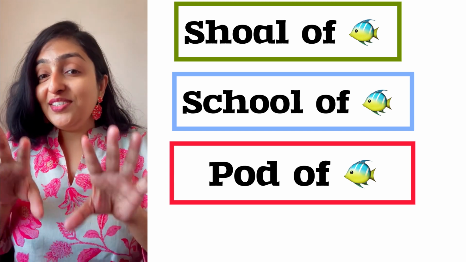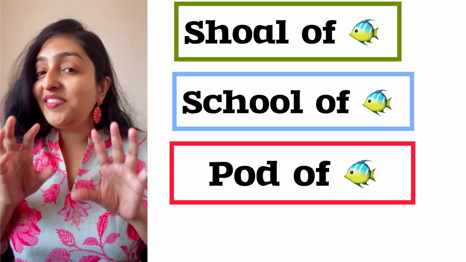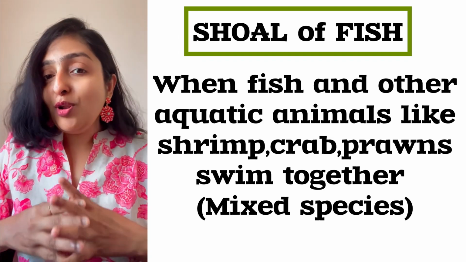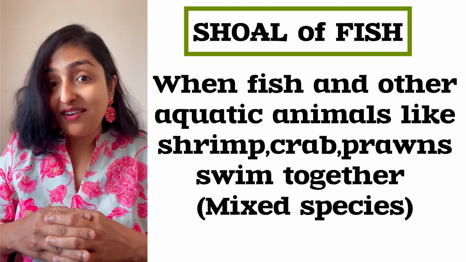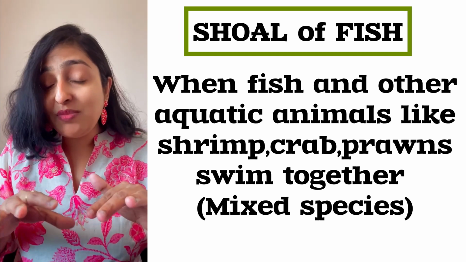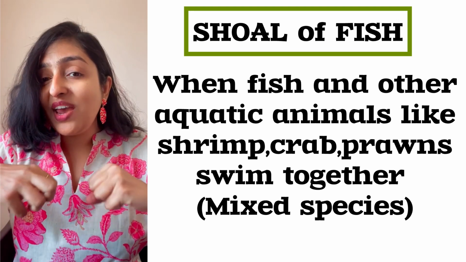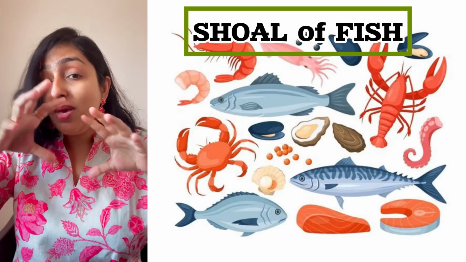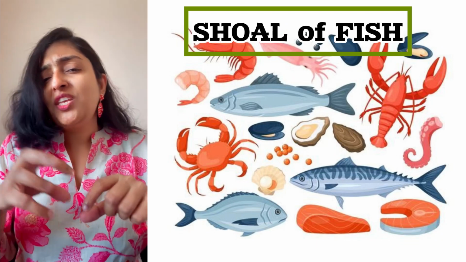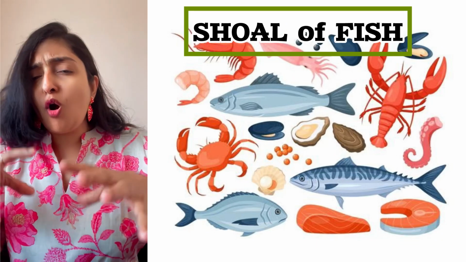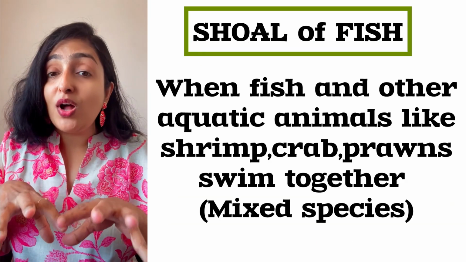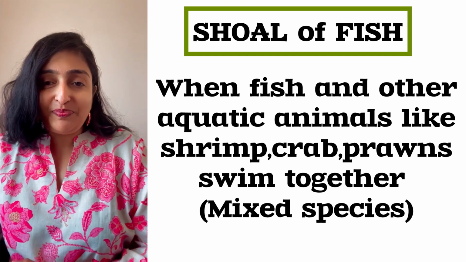Why are they distinct and what makes them unique? When do we use shoal of fish? When fish and other aquatic animals all swim together. I mean, mixed species of aquatic animals like fish, crab, shrimp, and prawn, they're all together. That's when we use this word shoal of fish.